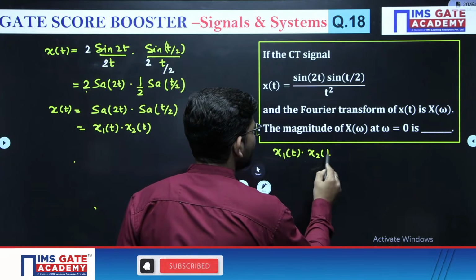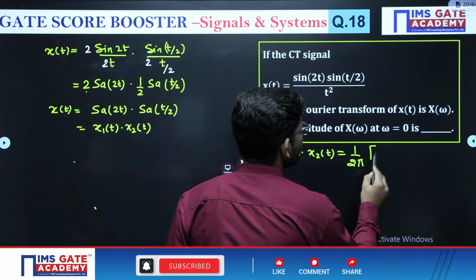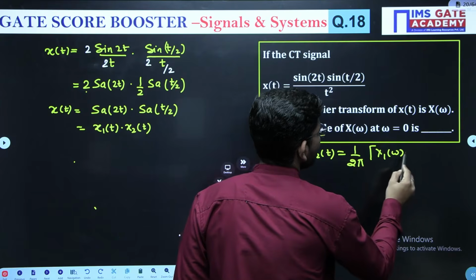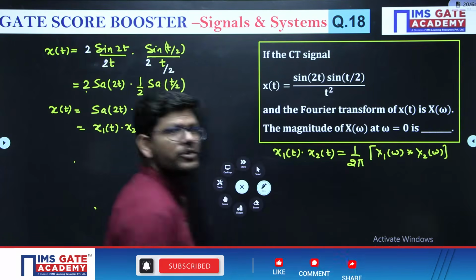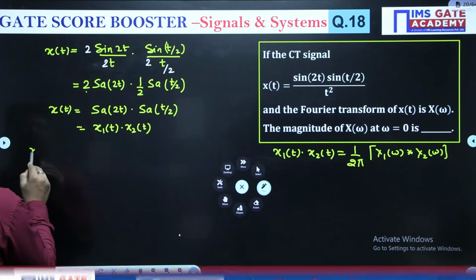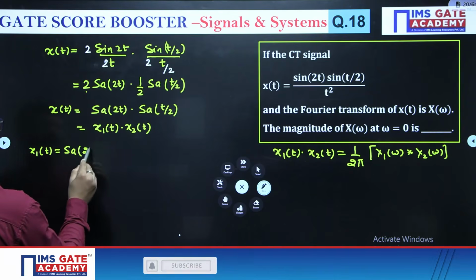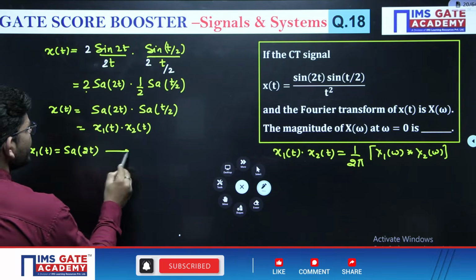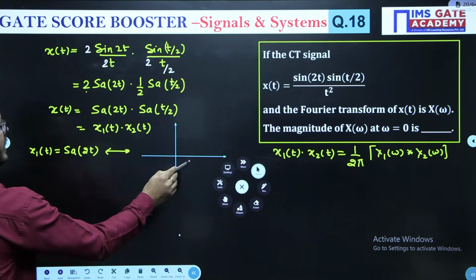Multiplication of signal in time domain is equal to convolution of the signal in frequency domain, right? Convolution of the signal in frequency domain. So see, what is x1t? X1t is sample 2t. Let us take the Fourier transform. So the Fourier transform of this signal will be what?